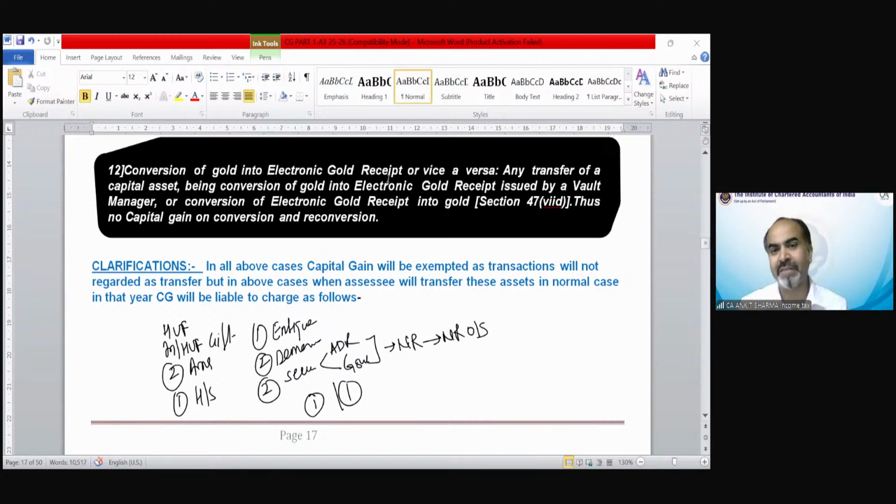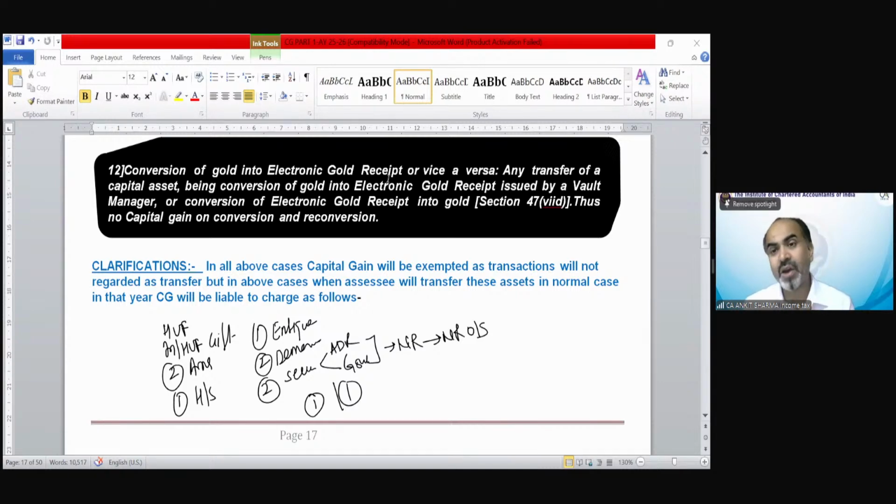So what we should write? We should write exempted capital gain. Transfer not regarded as transfer, capital gain. So what is the probability of these cases? If you look at the provision on the basis of the concept, it would be more like theoretical. They might ask you in examination, explain 5 exempted cases, exempted conditions, etc.